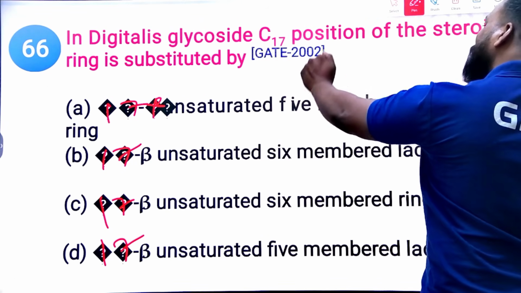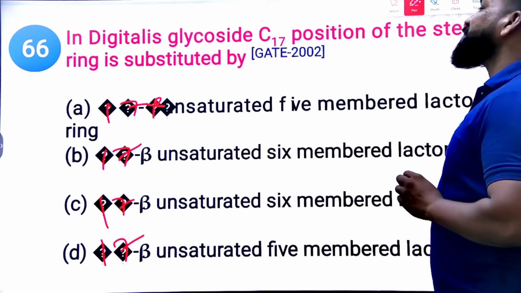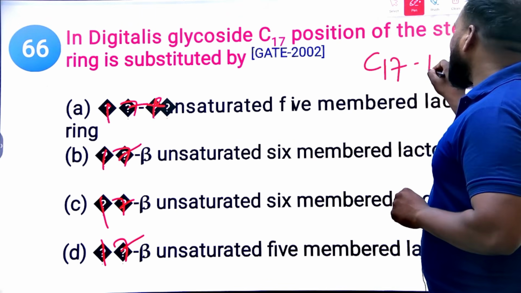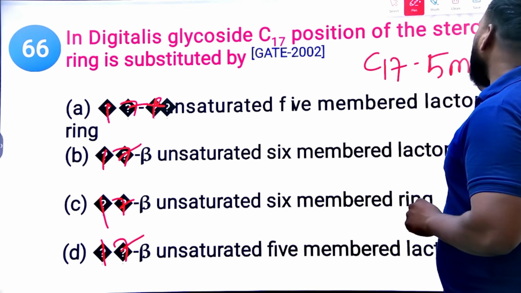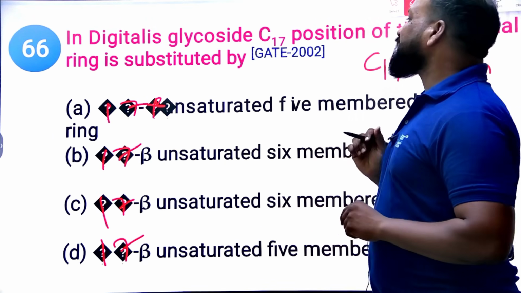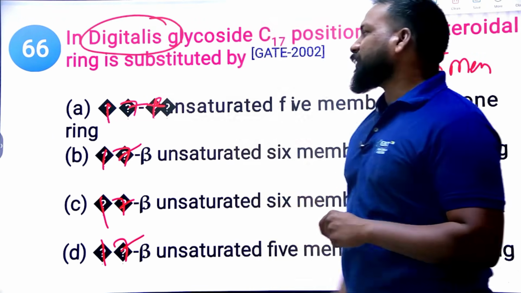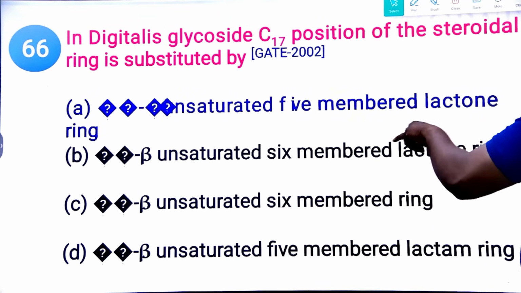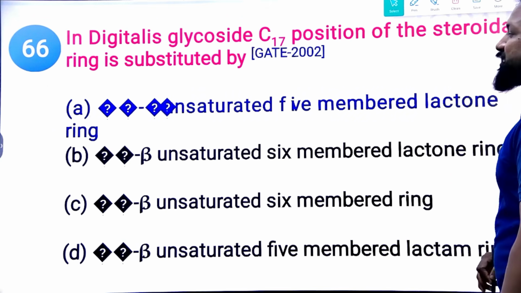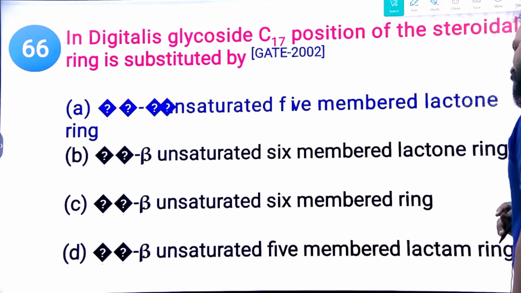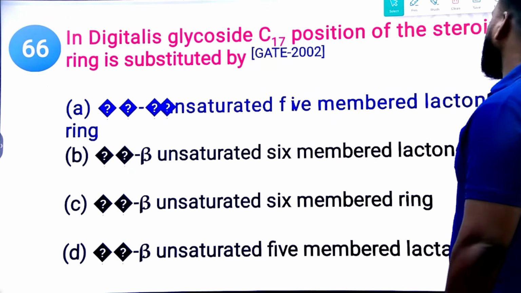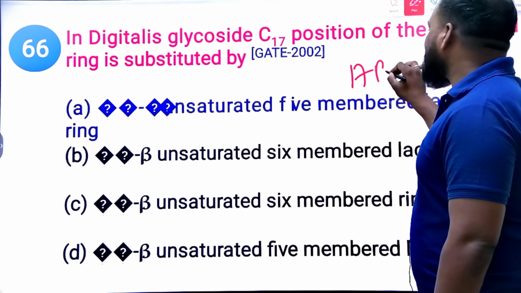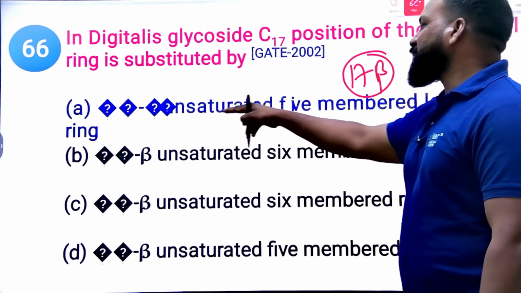In this glycoside, the C17 position of the steroidal ring is substituted by, yes, I already discussed. In the C17 position, if it contains a 5-membered ring, undoubtedly that is a cardiac glycoside. So digitalis is a cardiac glycoside. So the right option is the unsaturated 5-membered ring at the C17 beta position. Clear? Okay. So that's why it is the right answer here. It is nothing but the 17 beta position.